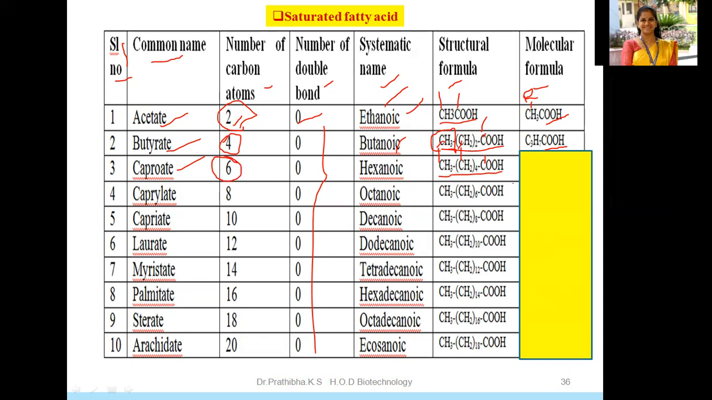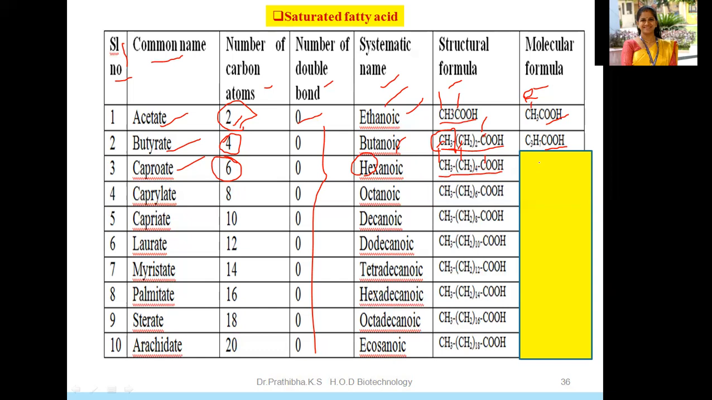Okay, 6 number of carbon atoms. Due to the presence of 6 carbon atoms, we can say hexanoic. Hex means presence of 6 carbon atoms, then anoic, that is the single bond. When double bond is there, you'll say enoic. Okay, this is hexanoic, CH3, CH2, 4 COOH.